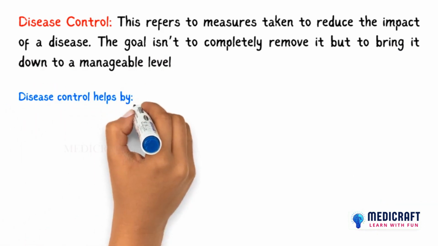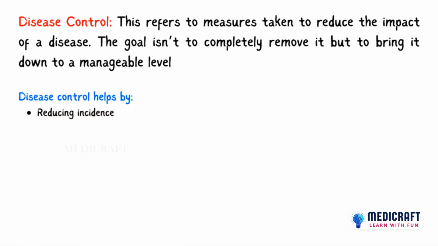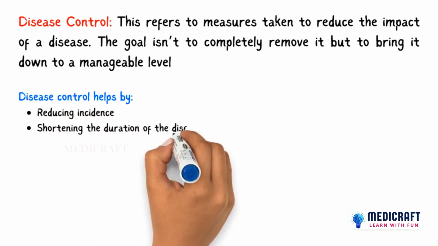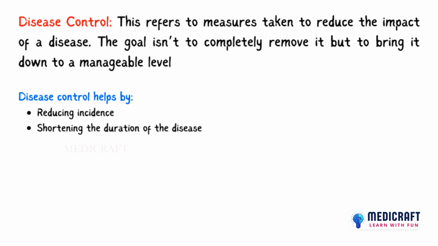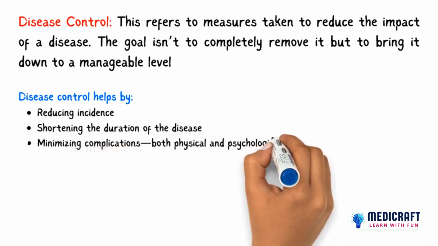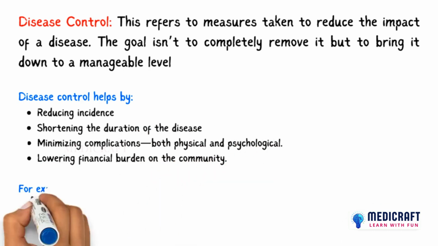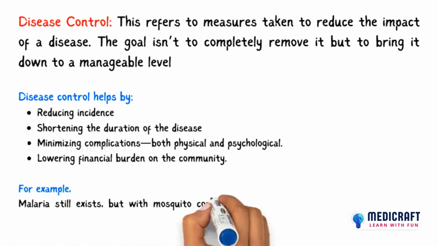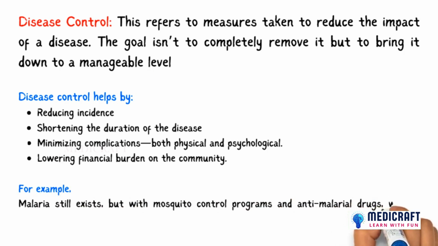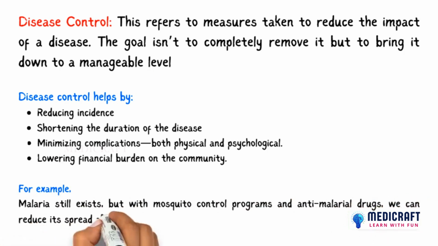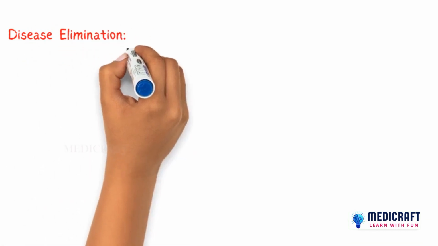Disease control helps by reducing incidence, that is, fewer new cases, shortening the duration of the disease so people recover faster, minimizing complications, both physical and psychological, and lowering financial burden on the community. For example, malaria still exists, but with mosquito control programs and anti-malarial drugs, we can reduce its spread and severity. The disease persists, but it's not a major public health crisis anymore. That's control.